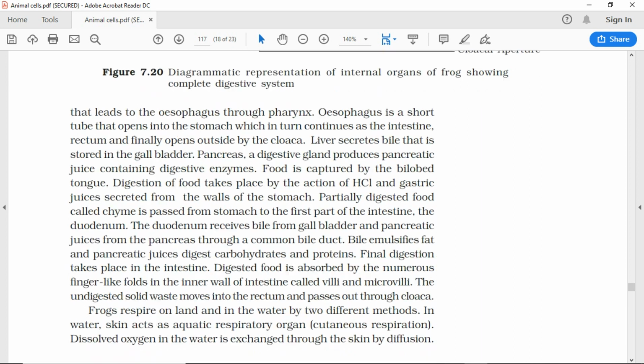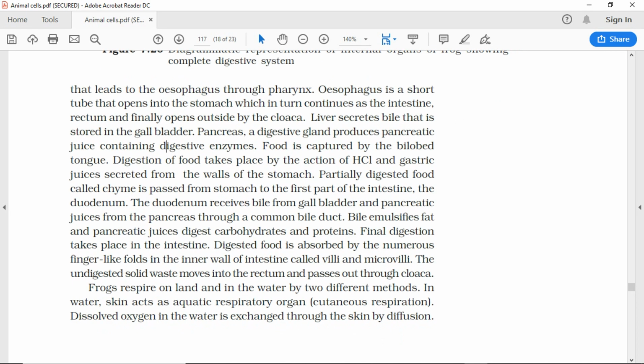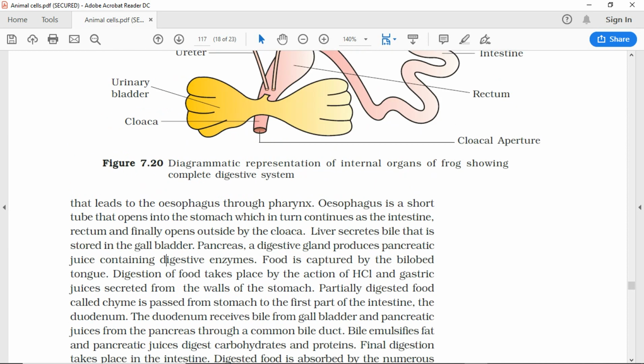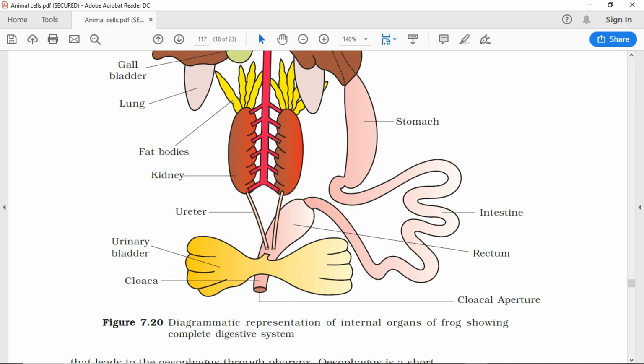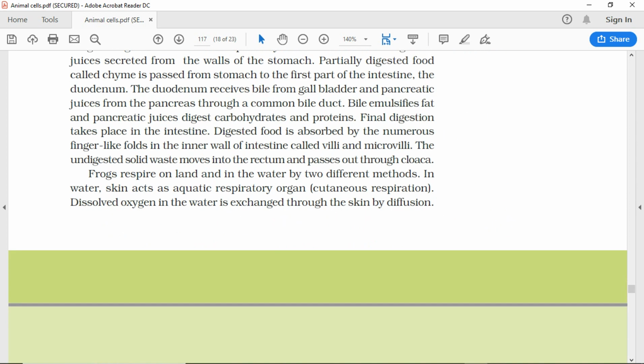Digestion of food takes place by the action of HCl and gastric juices secreted from the walls of the stomach. Partially digested food, called chyme, is passed from stomach to the first part of the intestine, the duodenum. The duodenum receives bile from gallbladder and pancreatic juices from the pancreas through a common bile duct. Bile emulsifies fat, and pancreatic juices digest carbohydrates and proteins.